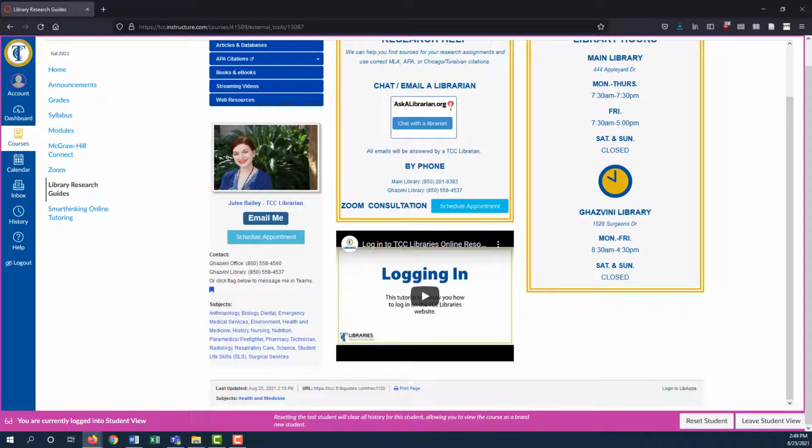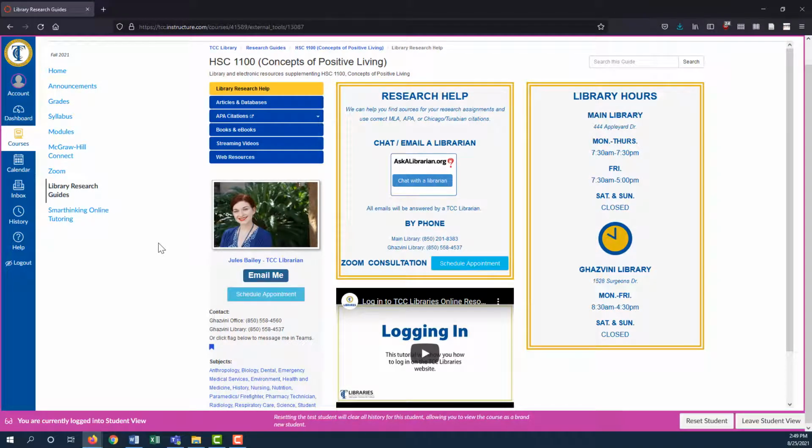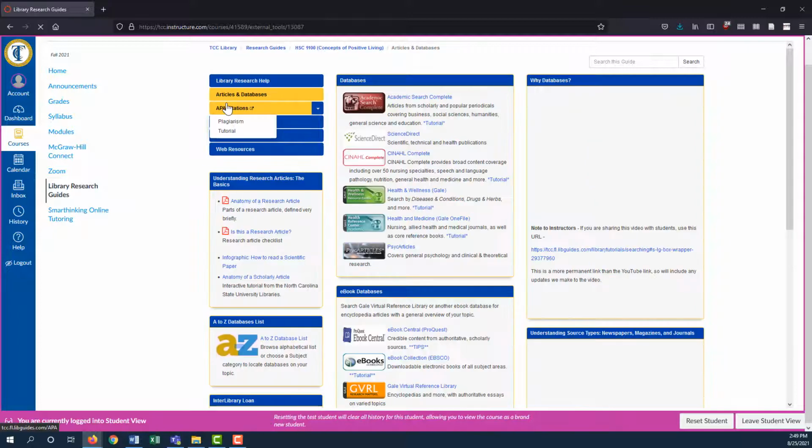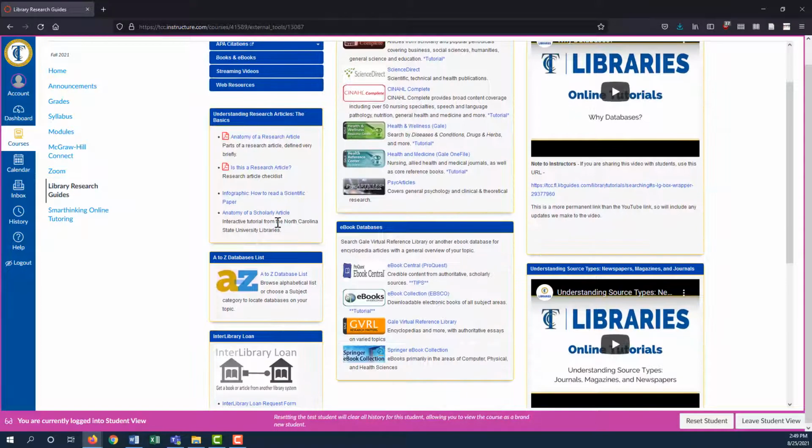You are required to find at least one journal article from the TCC libraries. To do this, you will search some of our library databases. Some databases relevant to your course have been selected for you and placed in this guide under Articles and Database. You can start with these and go to the full database list for more options.